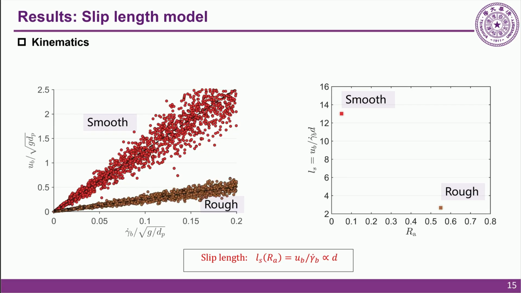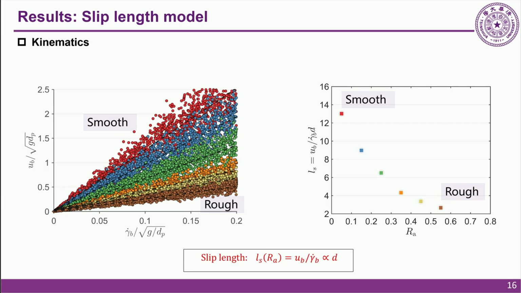When it comes to the rough case, this slope drops significantly, and by filling in all the intermediate cases, we obtain a systematic curve. The slip length decreases as the roughness increases. This proves that micro-topography strictly controls the microscopic basal slip.